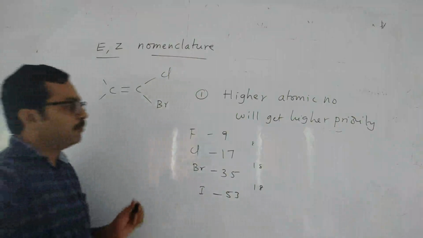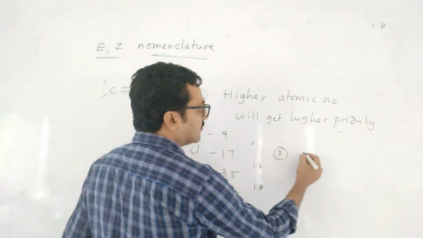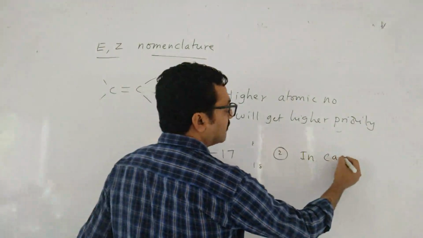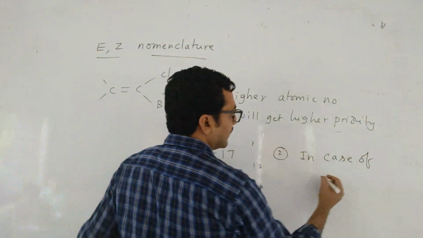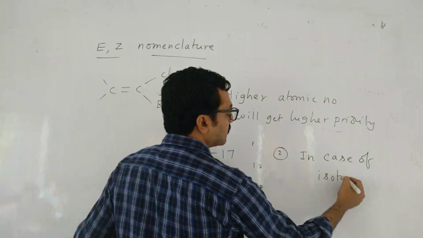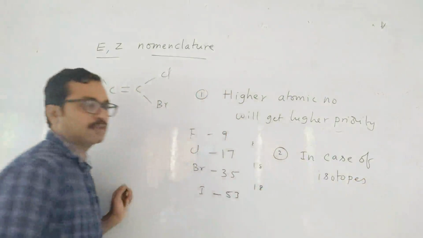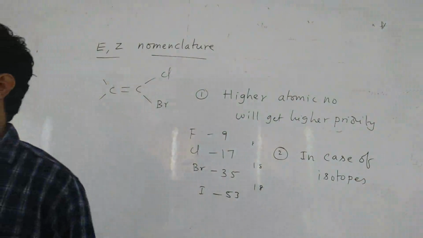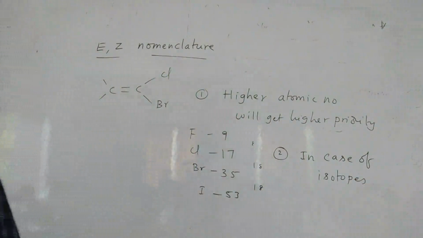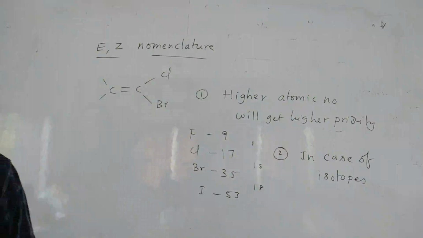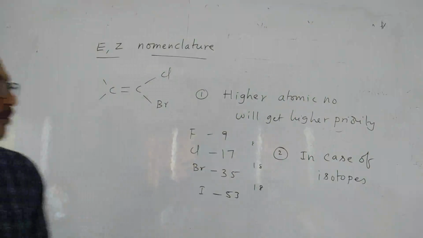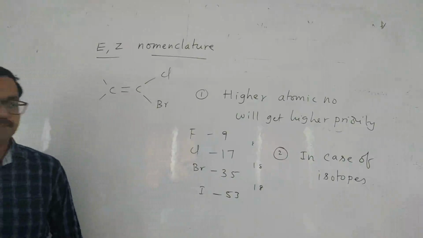Second one, in case of isotopes, they have the same atomic number, no? In case of isotopes, we can't apply this rule. Because what are isotopes? Atoms of the same element but different mass number. Same atomic number, different mass number. So both are having the same atomic number.